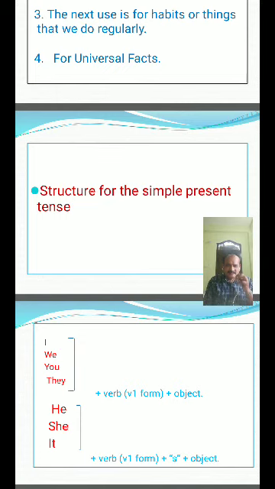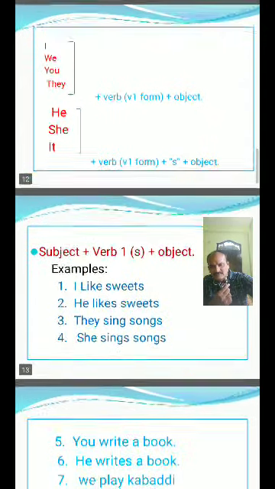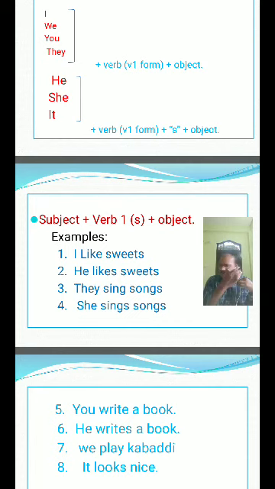This is the structure. Keep it in your mind. So here simply: subject plus verb 1 form plus object, and subject plus verb 1 form plus S plus object.